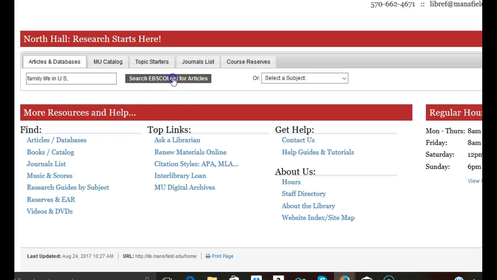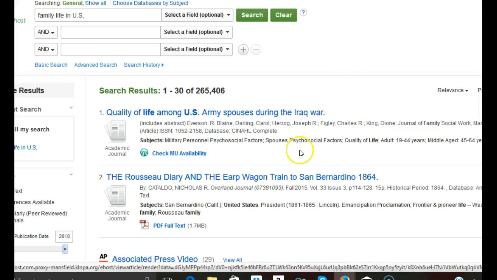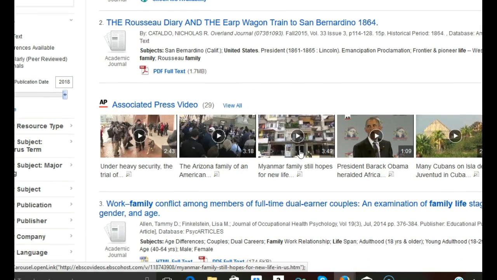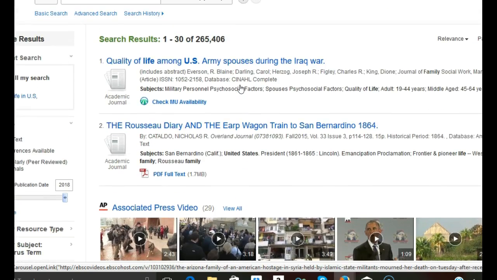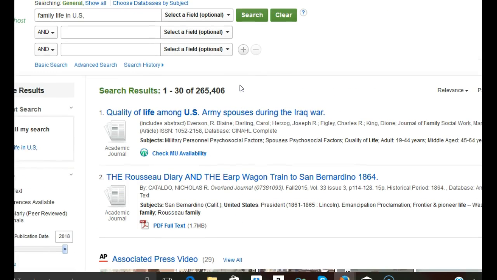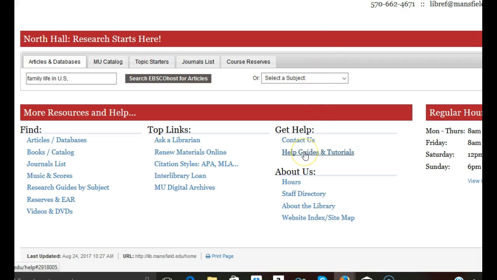If you've noticed, I've typed it in here, and we'll do a search for it, see what we can come up with. So we'll search for EBSCOhost articles. We can come up with some interesting results. As we look at these, we could see what's going on, and we could look at things like journal articles. We don't want those for this particular one, so we might want to limit it to things like New York Times or Washington Post.